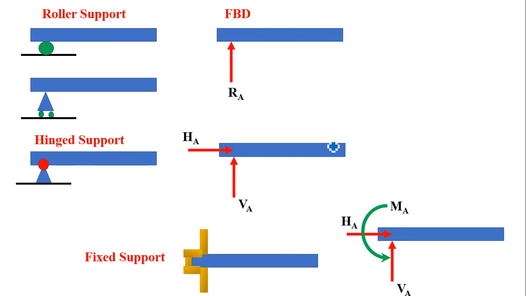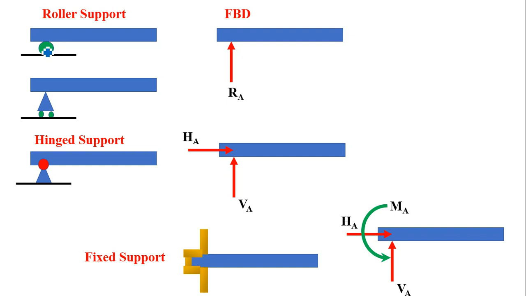Similarly, let's see some support systems. Now consider this beam which is supported by means of this roller support. If I want to draw the free body diagram, at the point of contact of this roller support, one reactive force is acting, that is RA. Then the second type of beam is subjected to a triangle or two rollers.